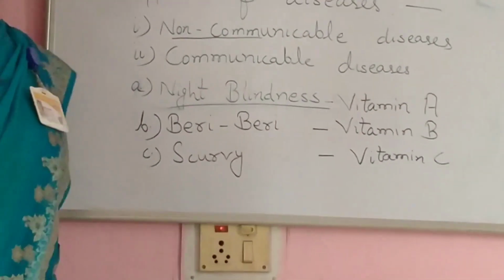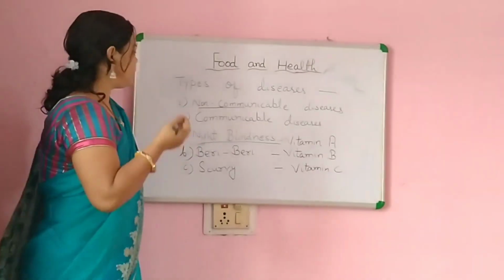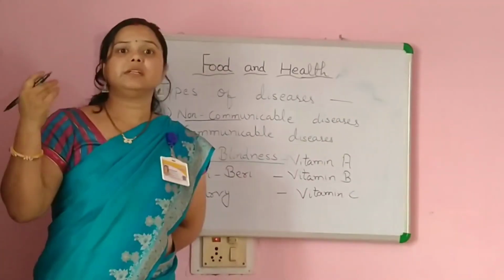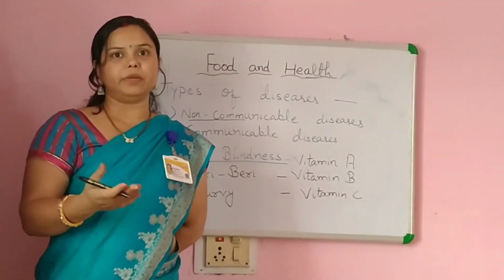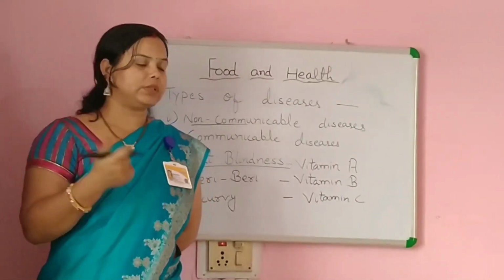In this disease, our gums start bleeding. Okay. So to prevent ourselves from scurvy, we should eat citrus fruits like lemon and oranges, and we should also include citrus juices.